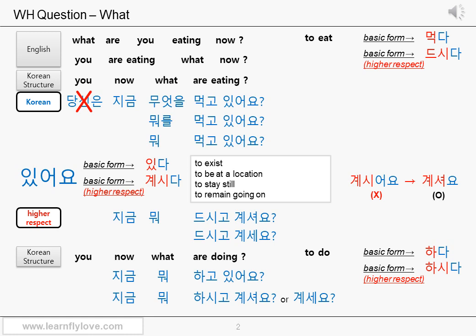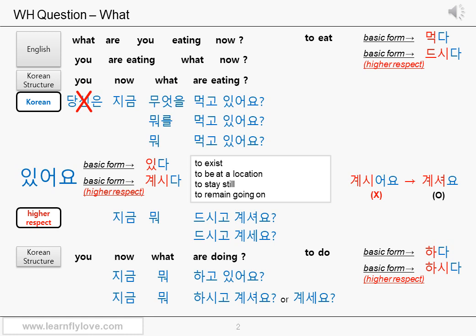So we can use it here too. We swap the 있어요 part with 계시다. We need to add 어요 sound to it to turn it into the form that we use in the conversation. 계시어요. But it actually becomes 계셔요 or 계세요 as we learned in lesson 5 part 1, okay?